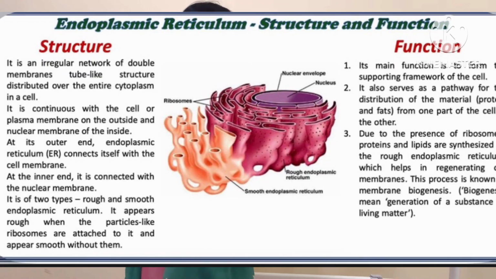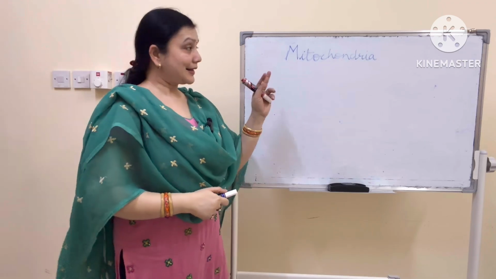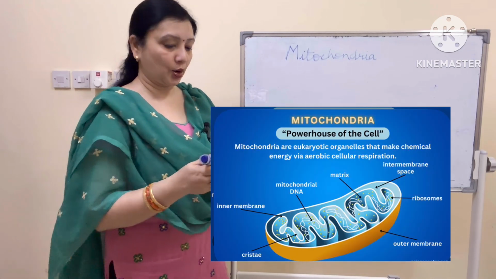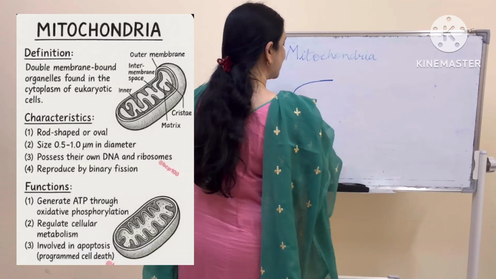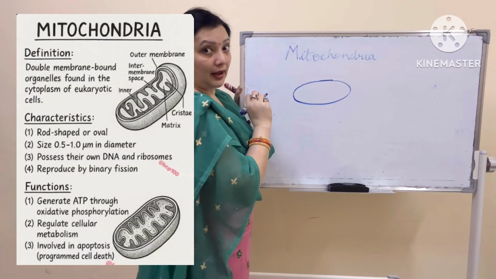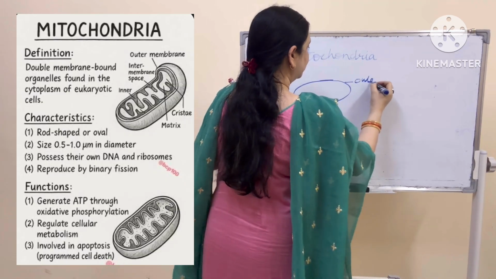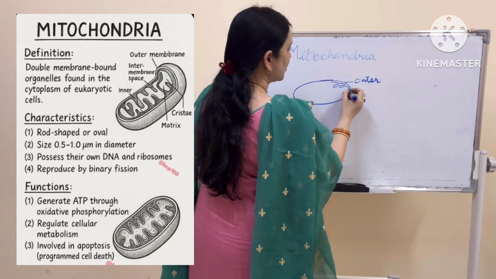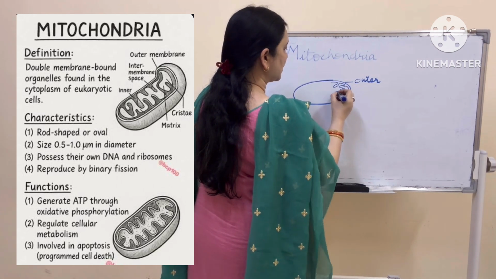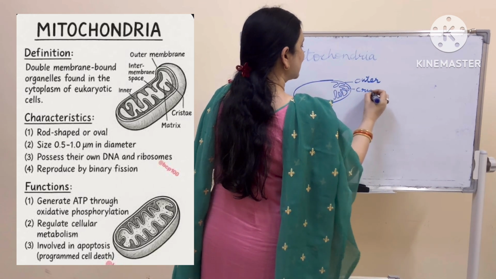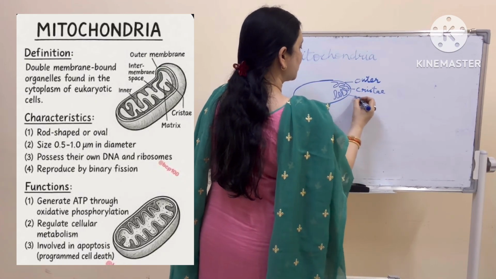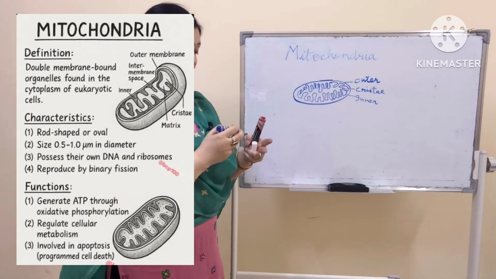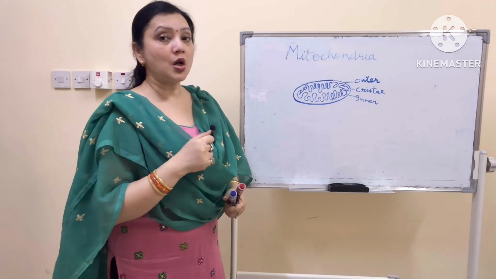The next organelle is even more important. The next cell organelle is mitochondria, a very important cell organelle. This mitochondria is also double membrane. There is one outer membrane, but the inner membrane is folded to make special structures which are called cristae. They are finger-like structures. This is the inner membrane. Now these cristae have an important role to play.